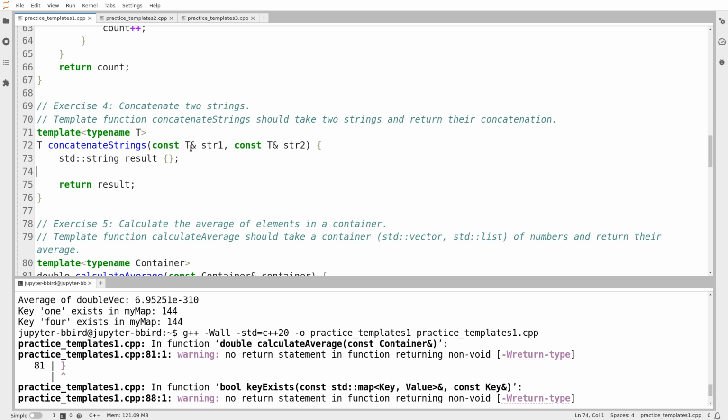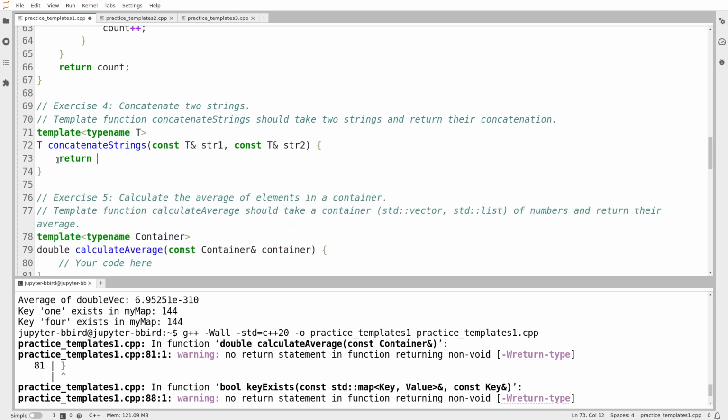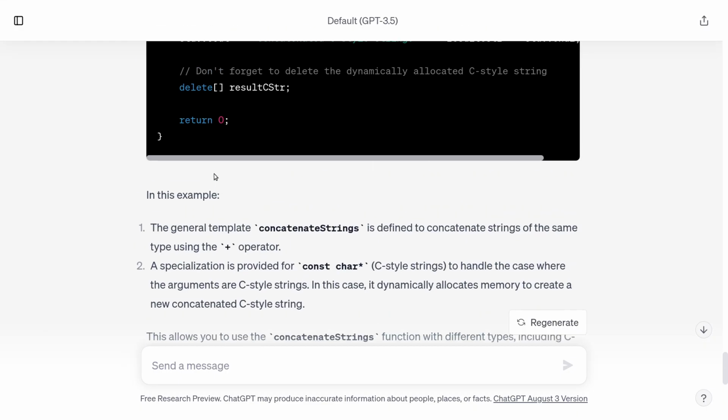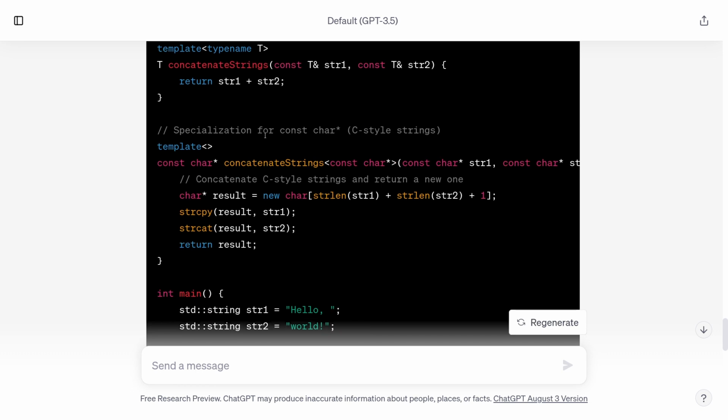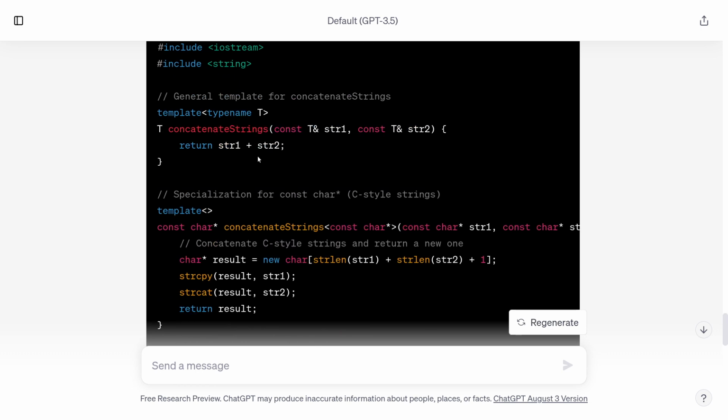What I was considering is if you make a type that is similar to std::string, then you could write a concatenate function that works even on that type. So even if the type you create doesn't have a plus operator, because the obvious answer to this, if it's always going to be std::string, is just to return str1 plus str2. Like that's literally all we have to do. Even ChatGPT concedes that. It actually does that in its model implementation. It does str1 plus str2.